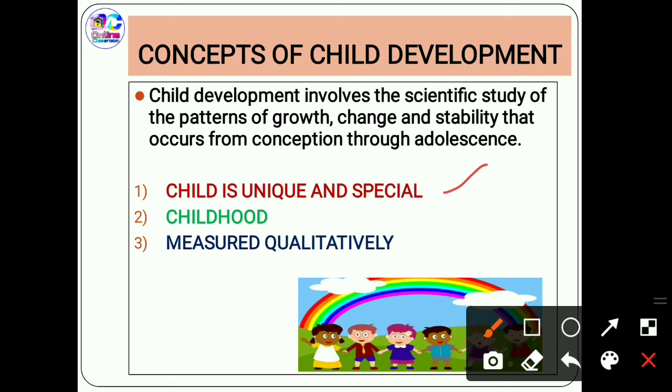It's unique because each child has different types of characteristics, personality and behavior. Childhood is a factor because memory, understanding, experience and knowledge can be accumulated. The third one is that it can be measured qualitatively. By the word qualitatively, we mean that we can identify a child by its change, that is, moving from a baby to toddler to child to teenager, and after leading to adult and later to getting older.